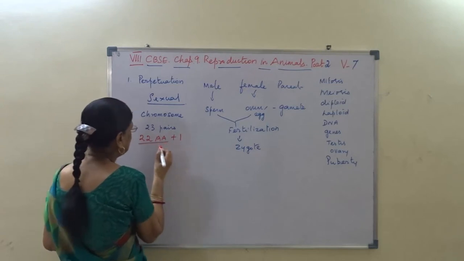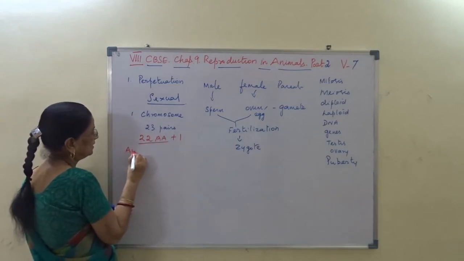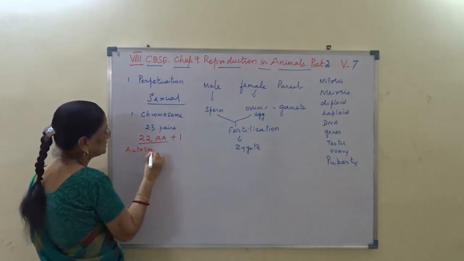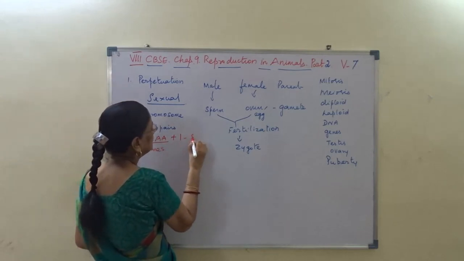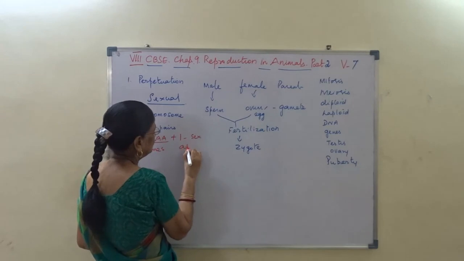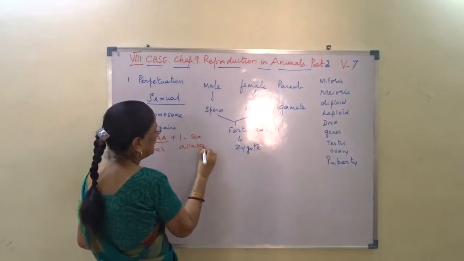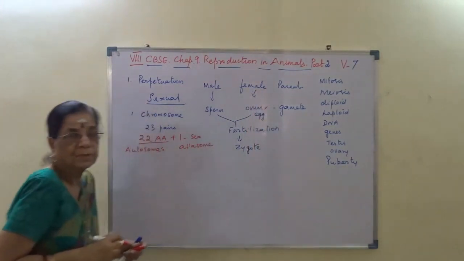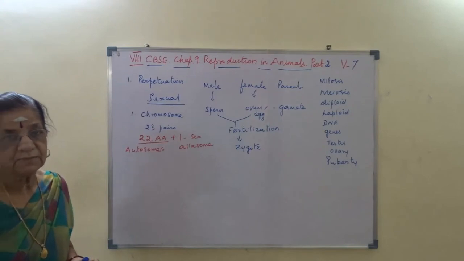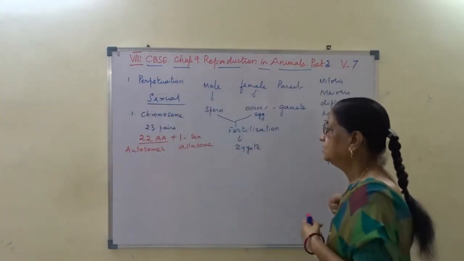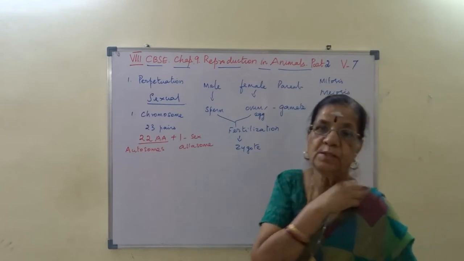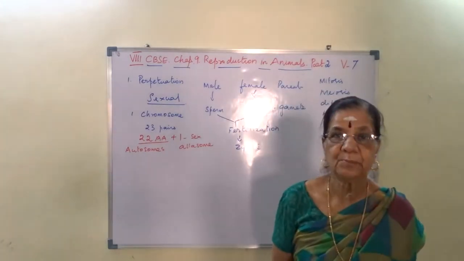These 22 chromosomes are called autosomes. And this one is the sex chromosome or allosome. I hope you understand. It's not given in our textbook, so please understand. Listen carefully. The chromosomes in humans are 23 pairs.